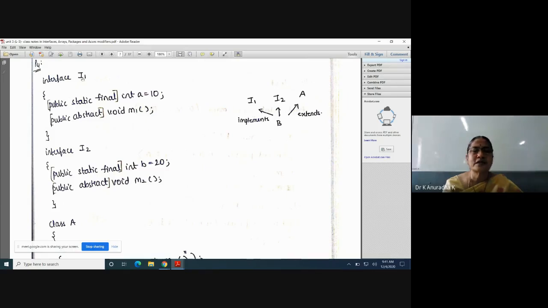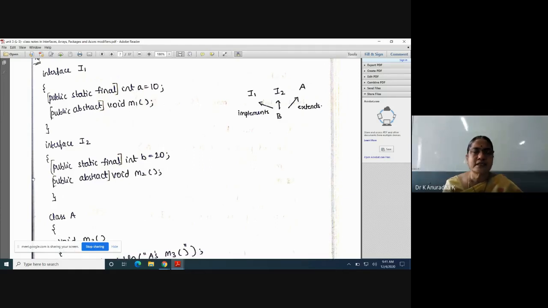So interface I1: inside the interface I1 I am taking one final variable A and one abstract method M1. Next, inside the interface I2, I am taking one final variable B and one abstract method M2. So here I have defined 2 interfaces. I1 consists of one variable A and one method M1. In the same way, I2 consists of one variable B and one method M2.